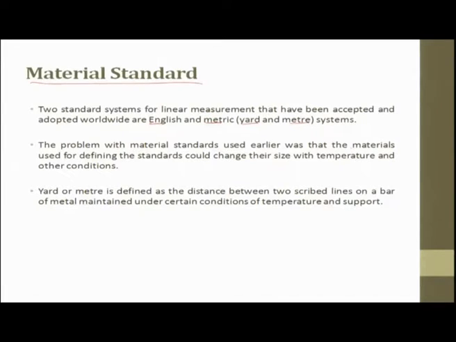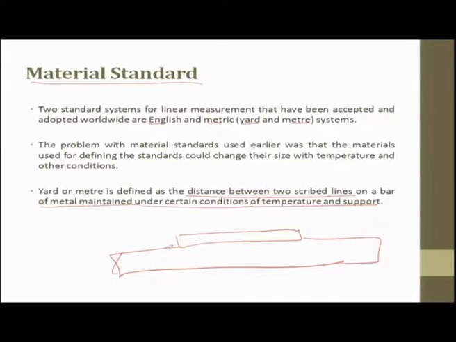Yard or meter is defined as the distance between two scribed lines on a bar of metal maintained under certain conditions of temperature and support. Why are we talking about support? Suppose you have a bar resting on a plate, and assume that there is a temperature difference, the bar might expand or contract. In the same way, the table in perfect contact with it can expand or contract.